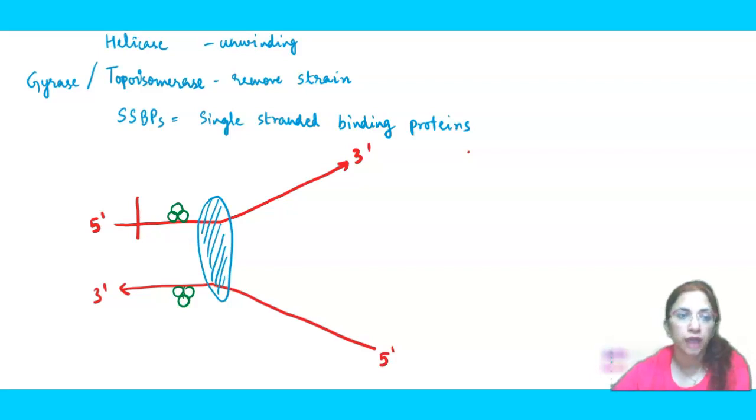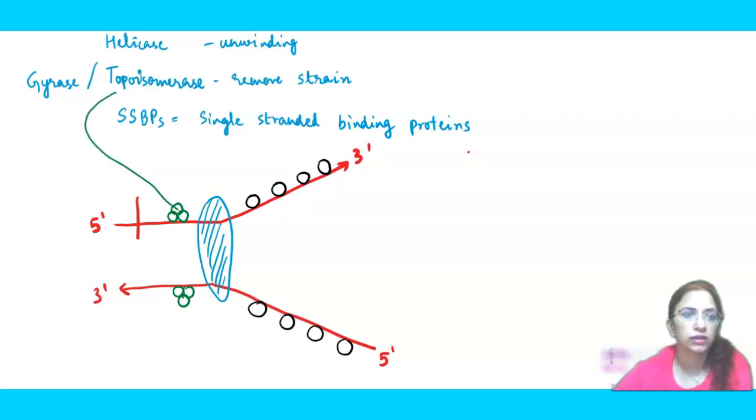Now, these single stranded binding proteins will keep these strands single stranded, because these strands act as a template for the synthesis of the new strands. This green colored structure is the topoisomerase.